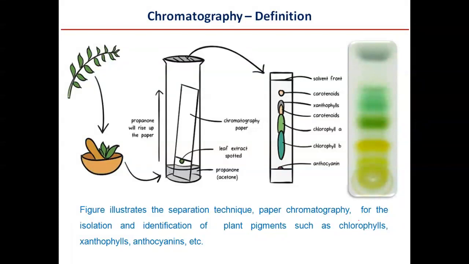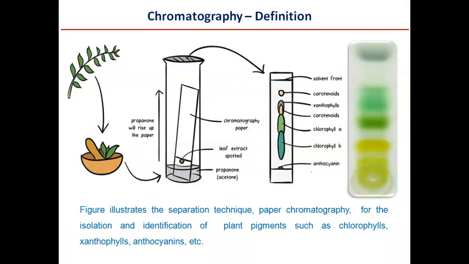In this figure, the plant pigments are extracted from the leaves of the plant. For example, if they wanted to separate chlorophyll A and chlorophyll B from the plant extract, we can use this technique called chromatography.